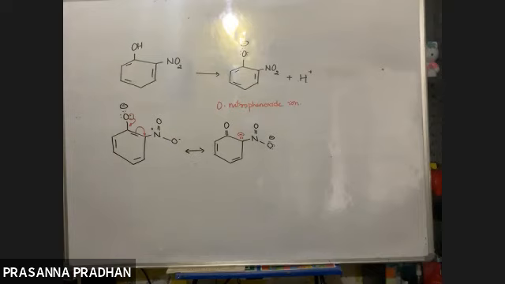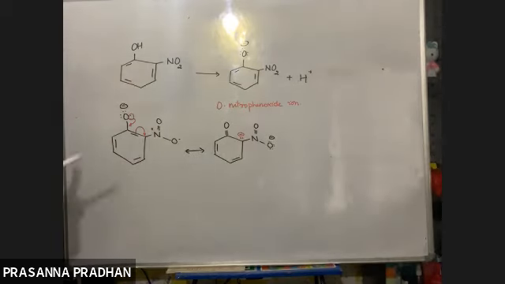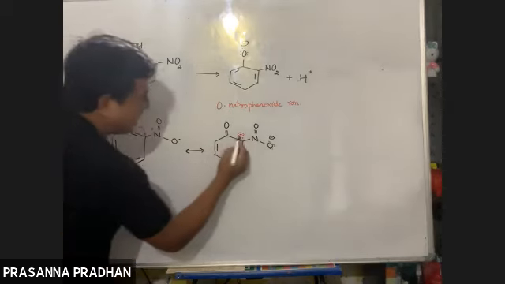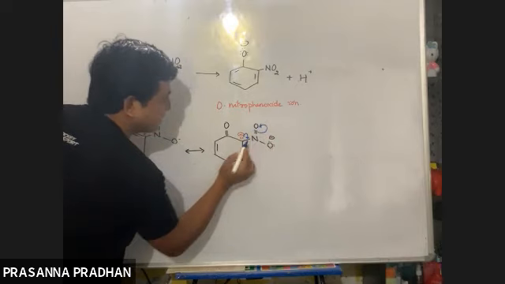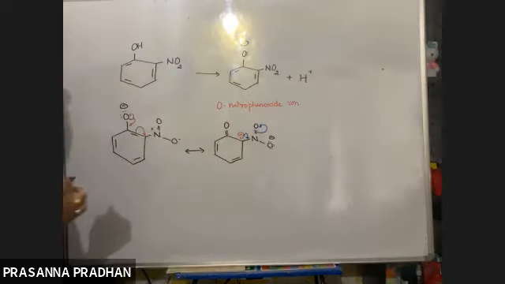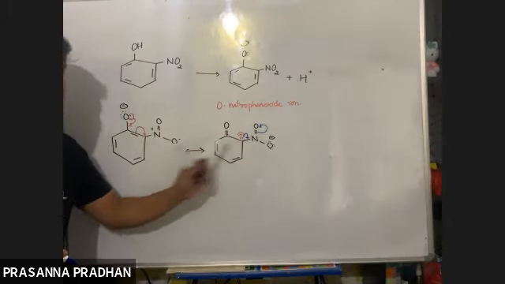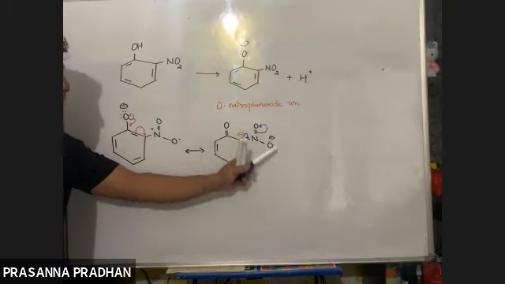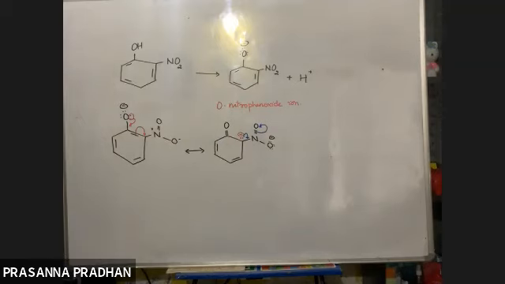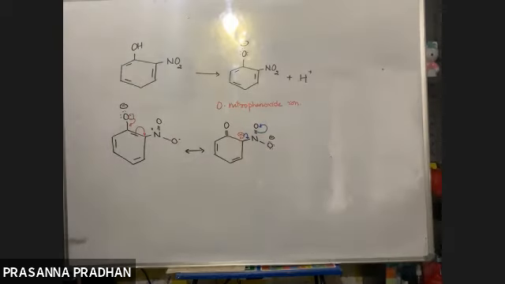Now it's very clear why the presence of the NO2 group makes this more acidic, because this negative charge is stabilized by resonance with the nitro group. This negative charge is again a part of the conjugated system, so it will be delocalized. It will be neutralized because the negative charge is pulled by the NO2 group through resonance. Due to resonance, there is a stabilization of negative charge at the ortho position.